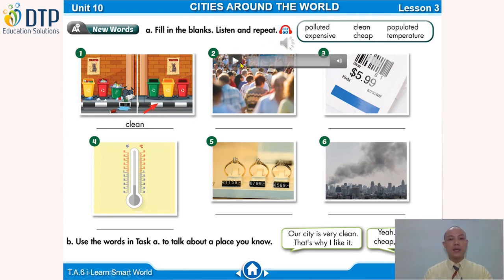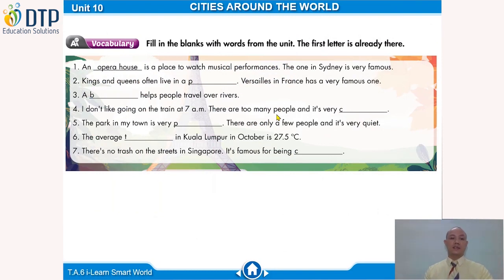Listen and repeat. 1. Clean. 2. Populated. 3. Cheap. 4. Temperature. 5. Expensive. 6. Polluted. Very good. Now let's do this exercise.